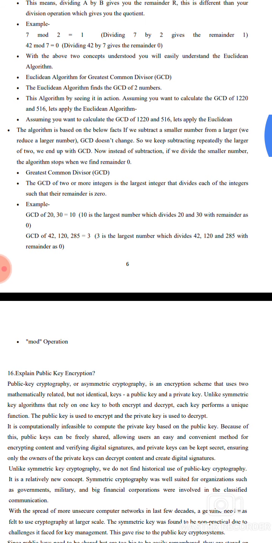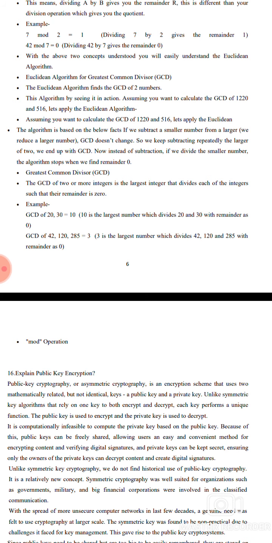This algorithm is based on the fact that we can subtract the smaller of the two numbers from the larger number, reducing the larger number. The GCD does not change, so we can keep subtracting repeatedly the smaller from the larger of the two. We can end up with the GCD.